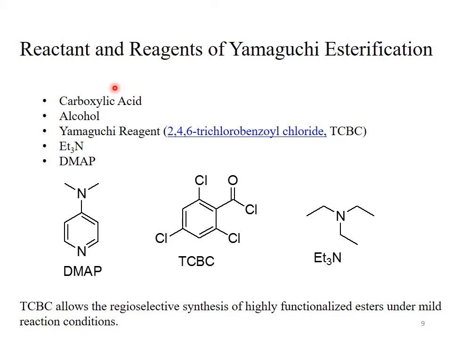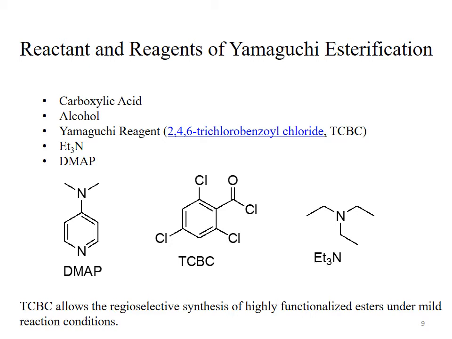If it is a simple carboxylic acid, then alcohol is required as a reactant. Yamaguchi reagent, that is 2,4,6-trichlorobenzoyl chloride, abbreviated as TCBC, and triethylamine as a base, which is removed as triethylammonium hydrochloride, triethylamine hydrochloride.